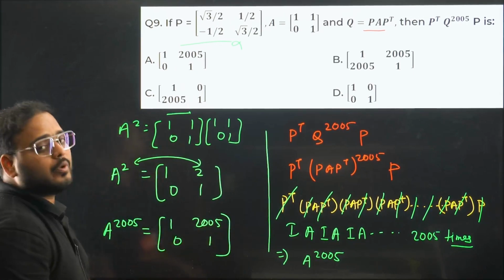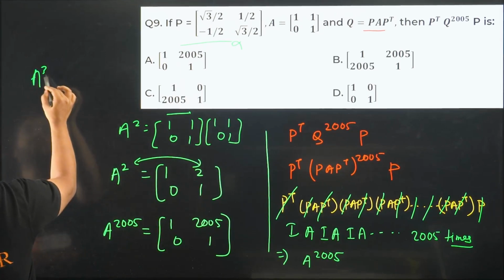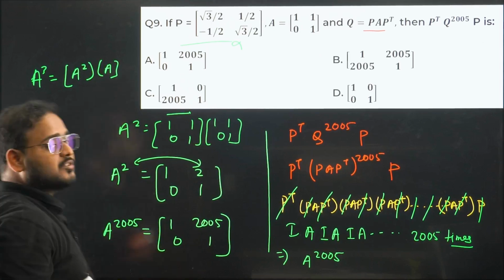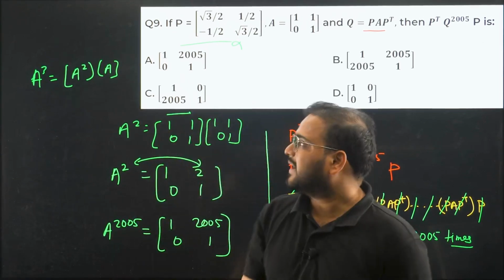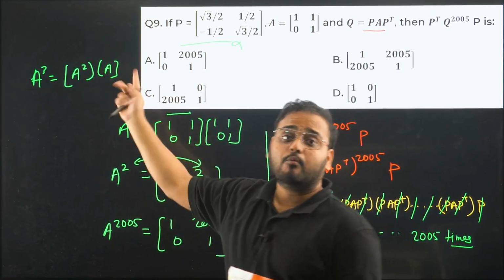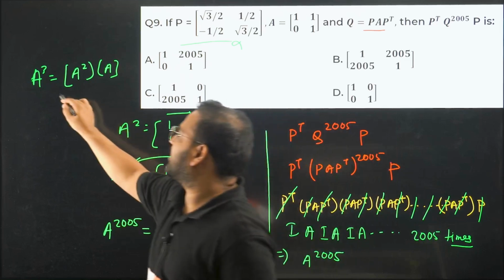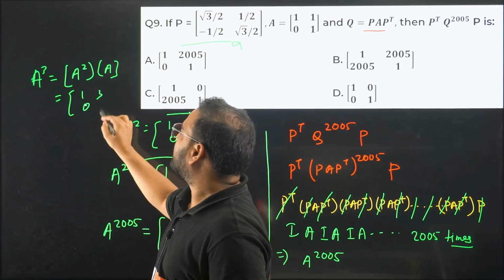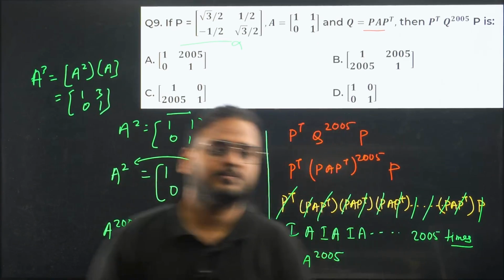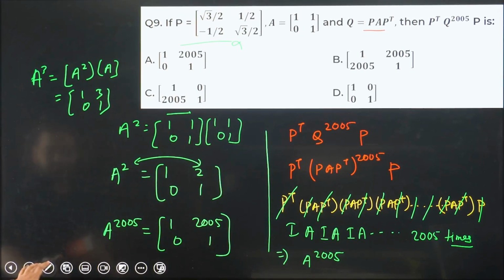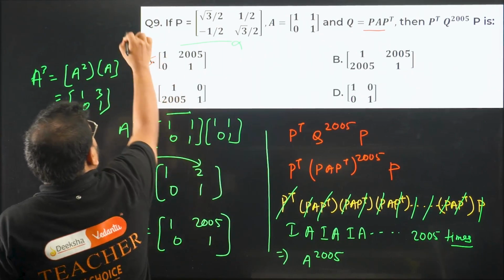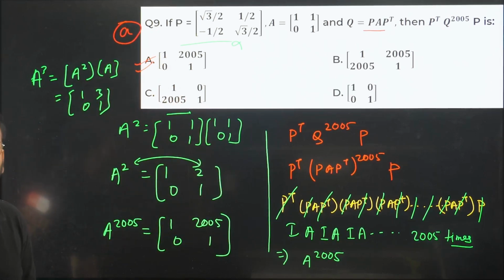If you are not sure, do one thing. Find A cube also. How long will it take? Find A cube, right here, A square into A. This is called the positive integral power of A. You write A square into A. So A square is this value, 1 2 0 1, and multiply that with 1 1 0 1. You will get the answer as 1 3 0 1. Hence we can say A power 2005 is 1 2005 0 1. Answer is done. Please check, option is which one? Option is A, right? Option is A. Clear? Done?